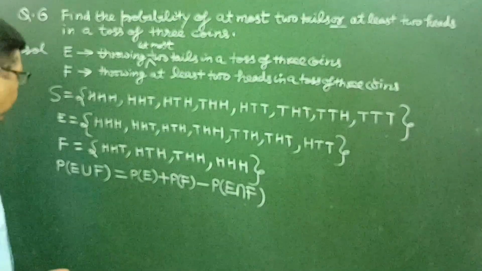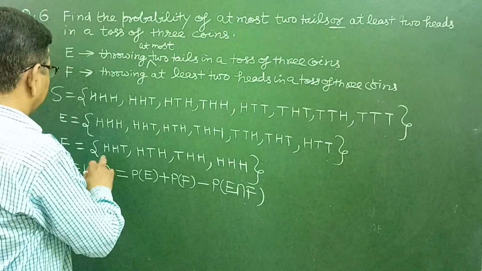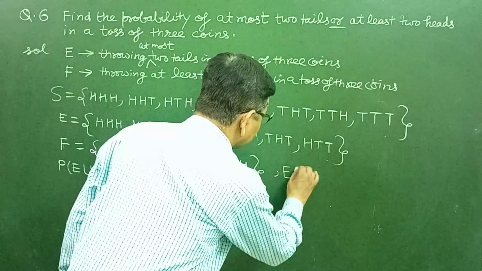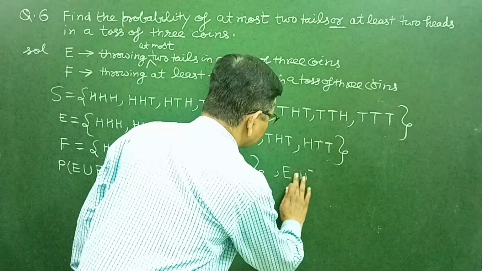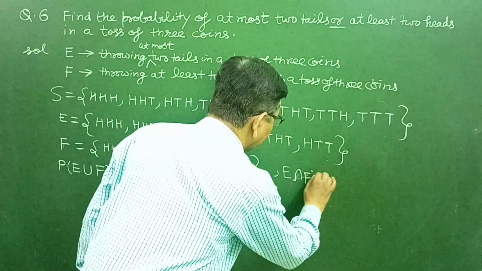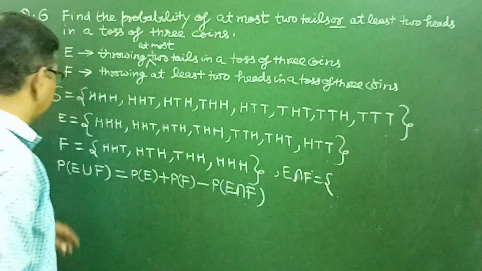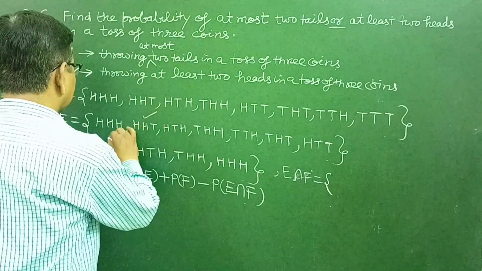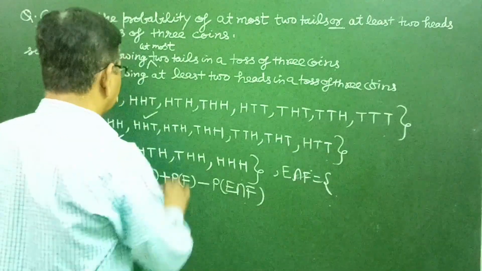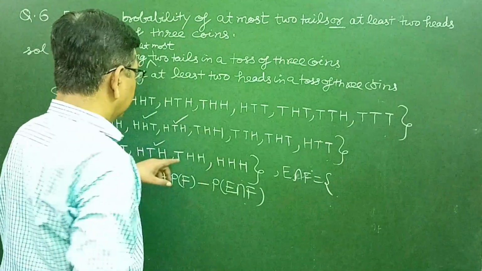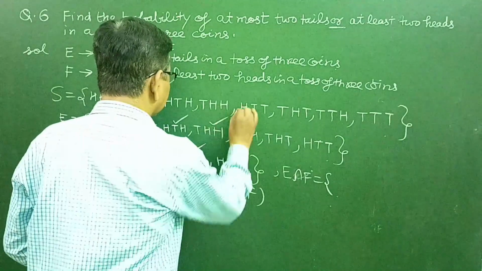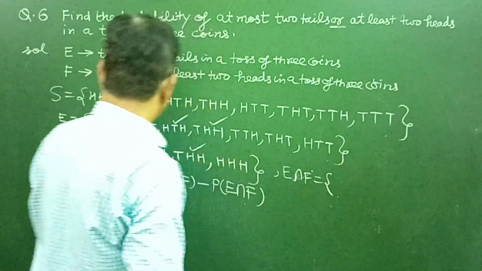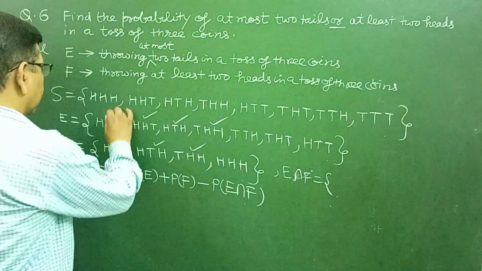Now let us find the probabilities, and let us find the E intersection F also. E intersection F will consist of those elements common to E and F. HHT is common, HTH is common, THH is common, and HHH is also there, yes.